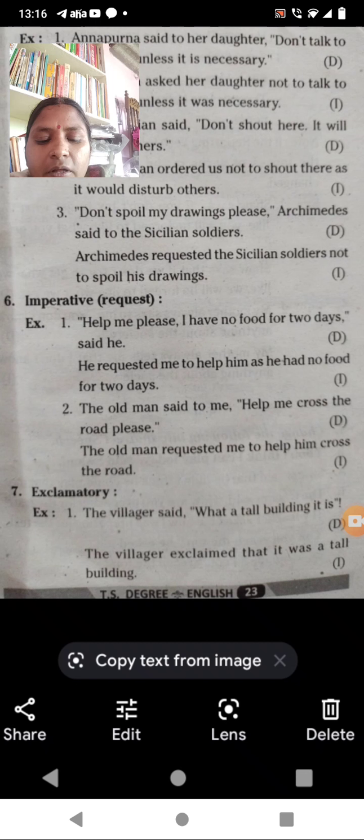Somebody heard you and conveying it to others, or you have heard something and you are conveying it to somebody, that is in the indirect speech.